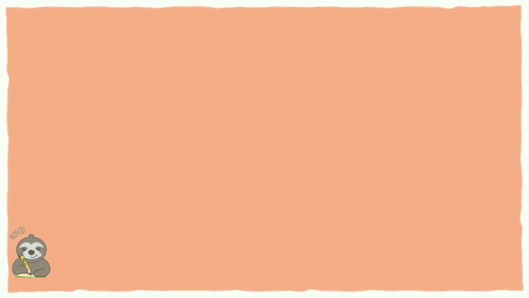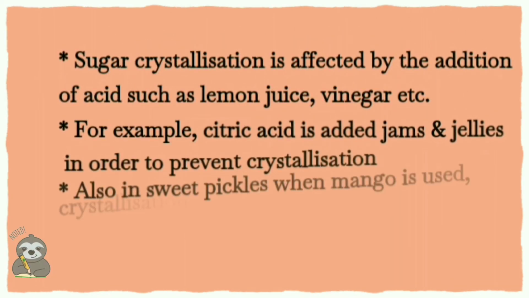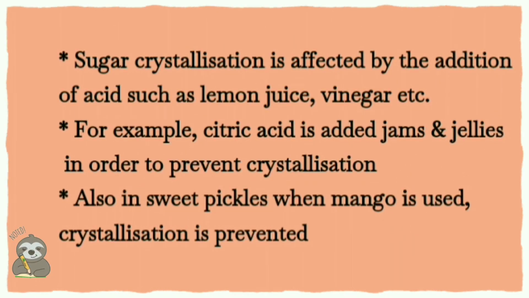So, let us come to the final factor that affects crystallization, and that is addition of acid. Sugar crystallization depends upon the addition of acids such as lemon juice and vinegar. For example, citric acid is added in jams and jellies to prevent crystallization. Also, in sweet pickle, when mango is added, it prevents the crystallization process.